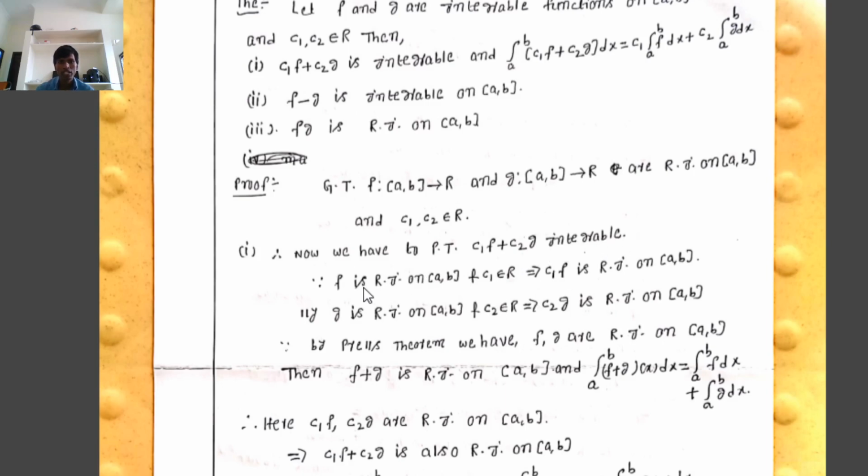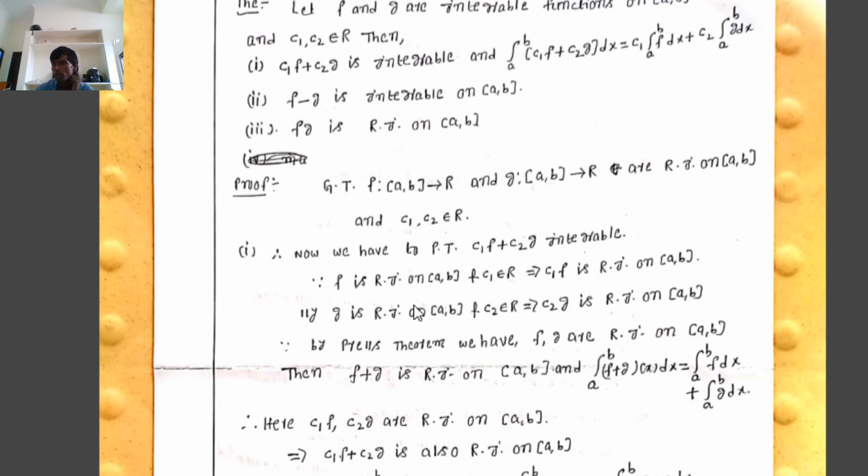Since f is Riemann integrable on [a, b] and c1 belongs to R, already we know from the previous theorem that the scalar multiple of a Riemann integrable function is also Riemann integrable on the same interval.